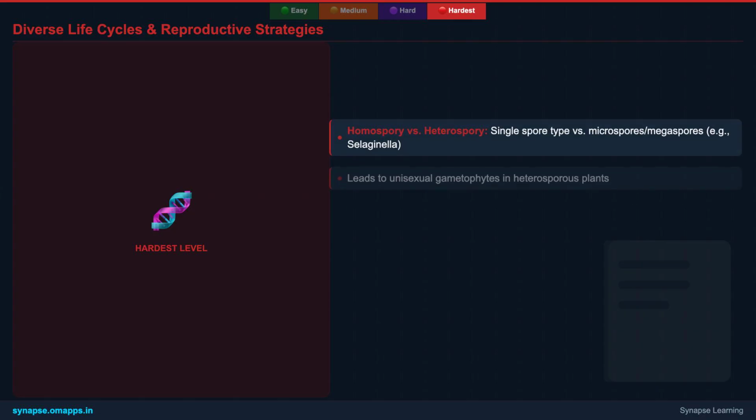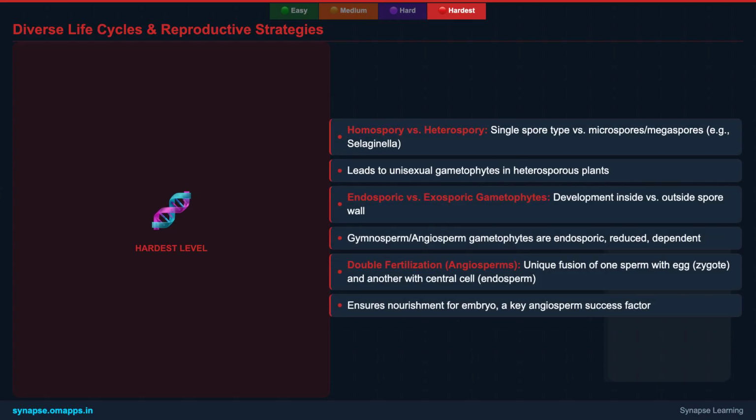This slide focuses on the intricate diversity of life cycles and reproductive strategies. We'll compare homospory versus heterospory, detailing how these impact gametophyte development. You'll also learn about endosporic versus exosporic gametophytes and the unique process of double fertilization in angiosperms, a complex mechanism that ensures both embryo and endosperm development. These details are frequently tested in competitive exams.